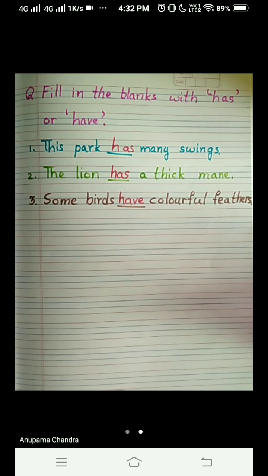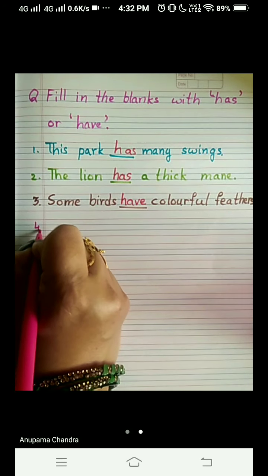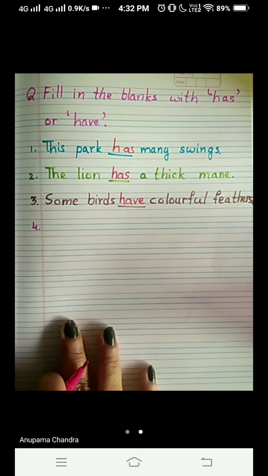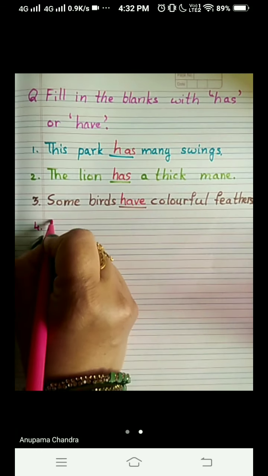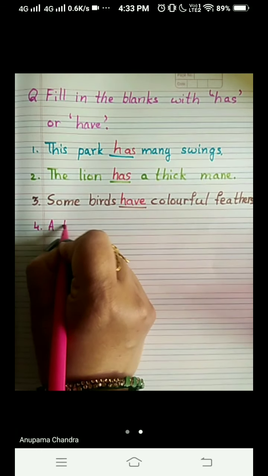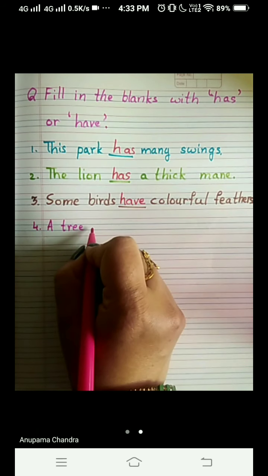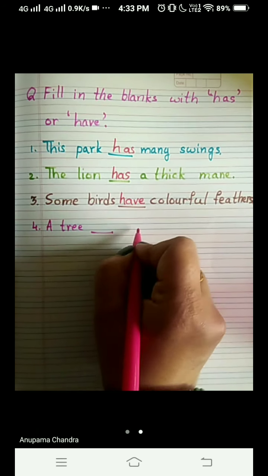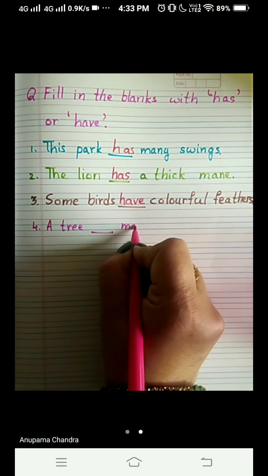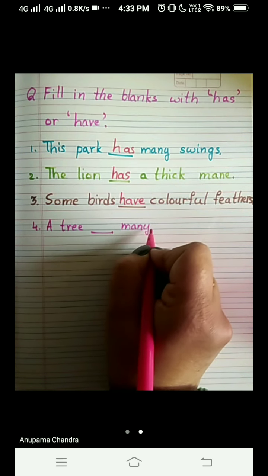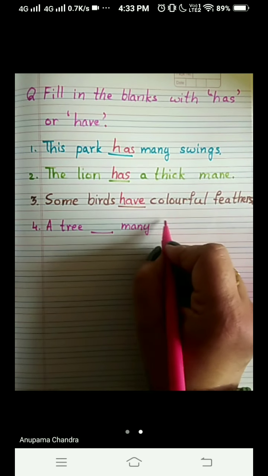Now we come to number 4. And the fourth one is: A tree dash many branches.